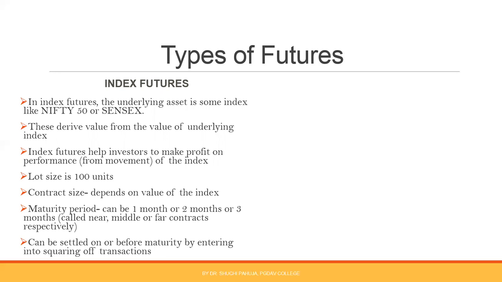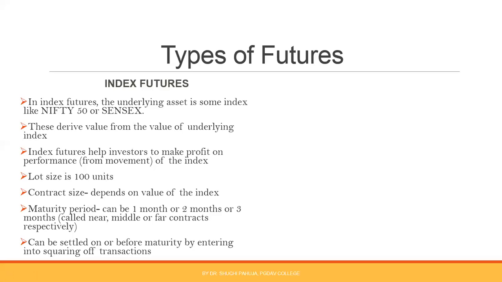Suppose the index is moving upward, then the buyer of the index future will gain and the seller will lose, and vice versa is applicable. Lot size in case of index future is 100 units, and contract size depends upon the value of the index. Suppose a Sensex future is there, and suppose the value of Sensex is 31,000. So for one lot, the contract size will be 31,000 into 100 units of Sensex. That means the contract will have a value of 31 lakhs, right?